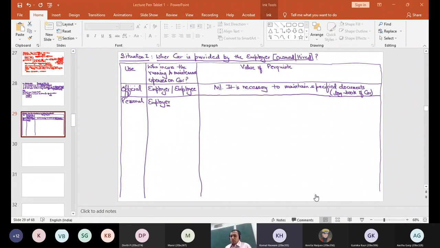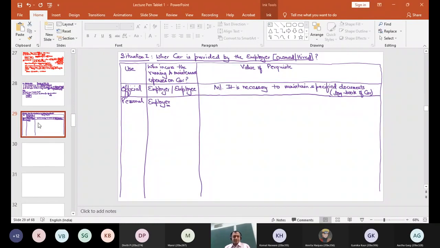So, depreciation and maintenance cost. Yes, this is the first thing. Since it is not my car, I am saving that per year loss in value because of depreciation. Then, if I'm getting running and maintenance expenses, this is another benefit. Had this expense not been incurred by the employer, I would have to incur the expense myself. So these two are the benefits. That is the only answer. So how will I write the answer?